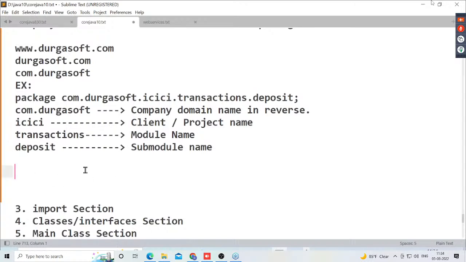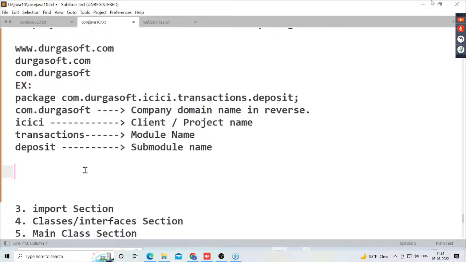The package section. Guys, all of you observe carefully. Understand my points? What exactly is the content I discussed about this package declaration statement? First of all, I gave a definition for package. What is package? Now tell me. Package is a collection of interrelated classes and interfaces as a single unit. Nice.